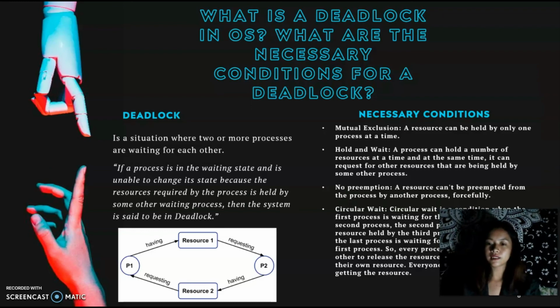Circular wait. Circular wait is a condition when the first process is waiting for the resource held by the second process. The second process is waiting for the resource held by the third process, and so on. At last, the last process is waiting for the resource held by the first process. So every process is waiting for each other to release the resource, and no one is releasing their own resource. Everyone is waiting here for getting the resource.